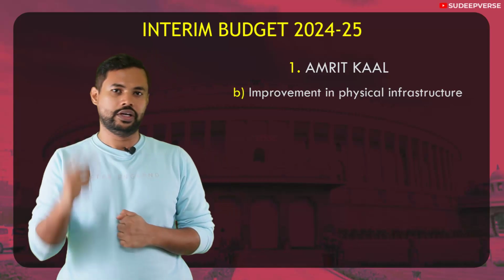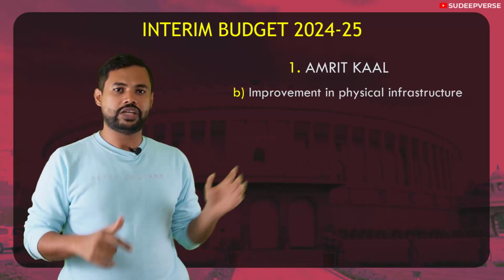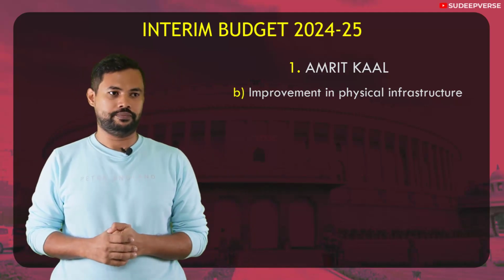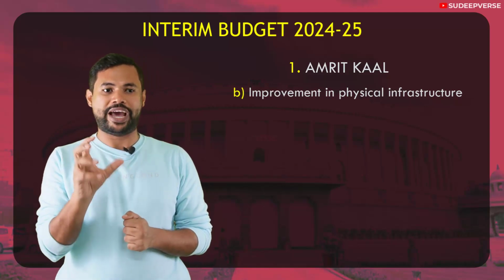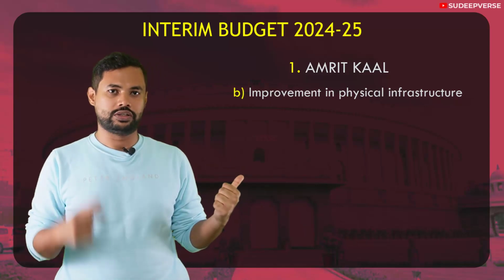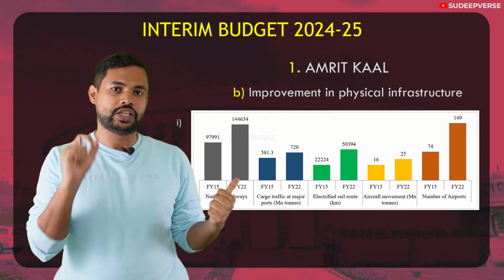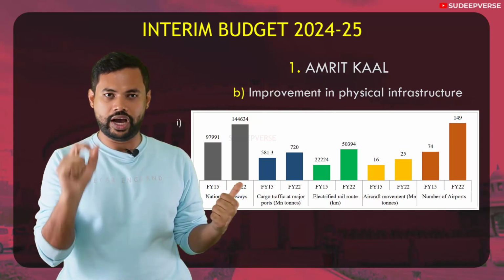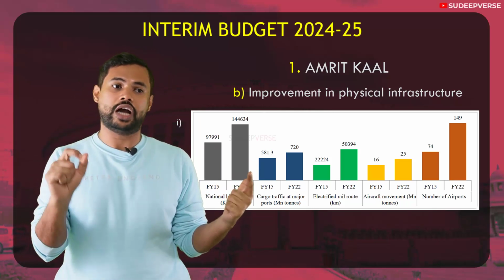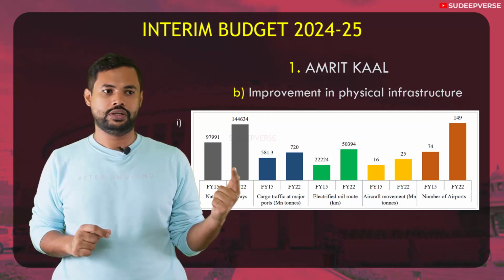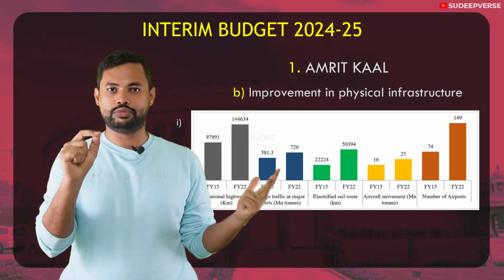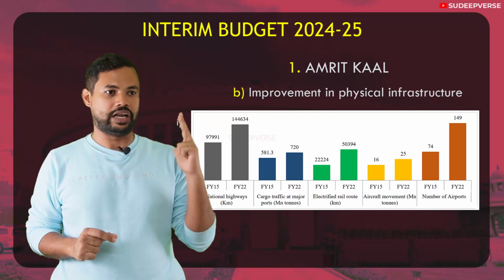India has progressed beautifully in the sector of physical infrastructure. These are some of the important statistics that show the progress made by India in the realm of physical infrastructure. In the span of 7 years, from fiscal year 15 to fiscal year 22, the first is a 47.5% rise in national highways in terms of kilometers. The second is a 24% rise in cargo traffic in these last 7 years. The next is a 126% rise in electrified rail route in terms of kilometers in the last 7 years. That is another very proud moment.